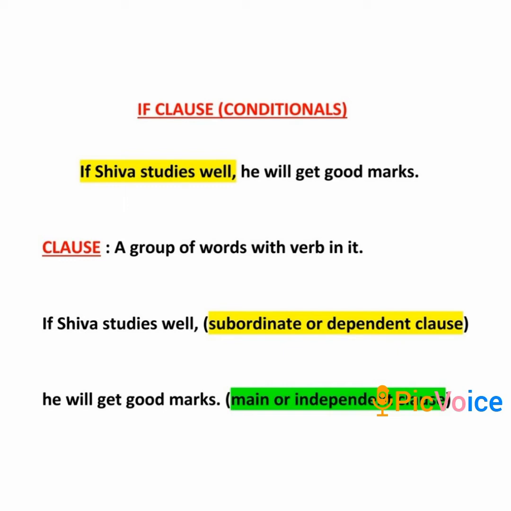This is called the main clause or independent clause because it has the complete meaning without any support or need of another clause. Hence, if Shiva studies well is the dependent or subordinate clause because it needs the help of the main clause to complete its meaning, and he will get good marks is the independent or main clause.